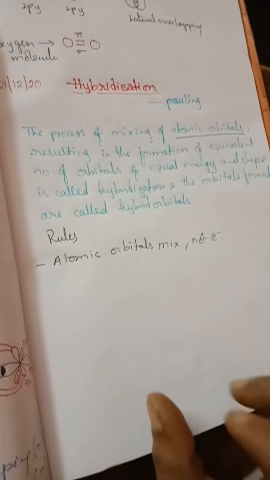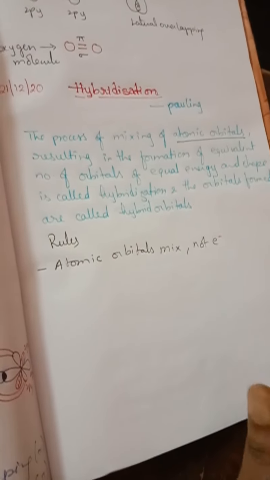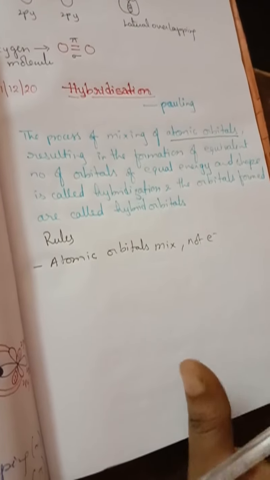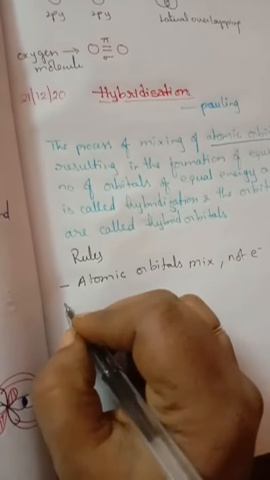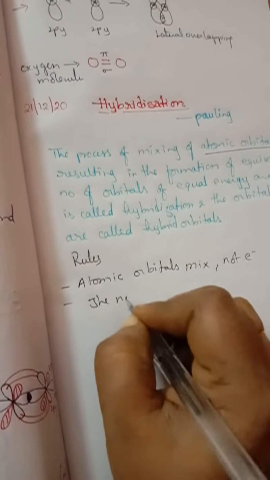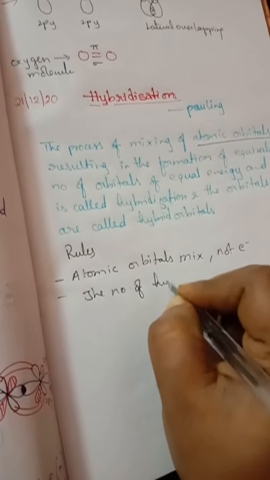And the next one, the number of hybrid orbitals formed is equal to the number of orbitals mixed.